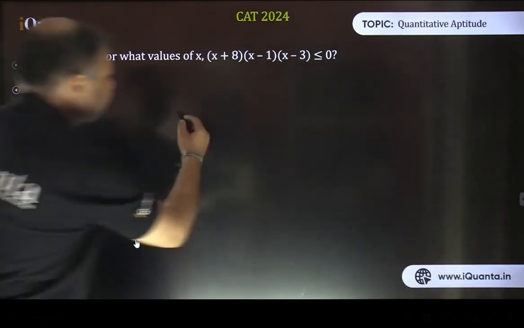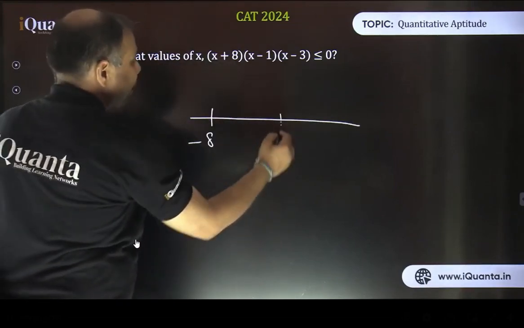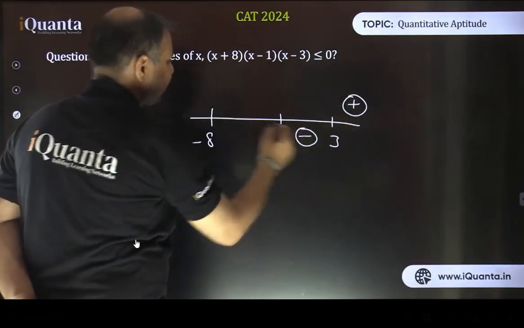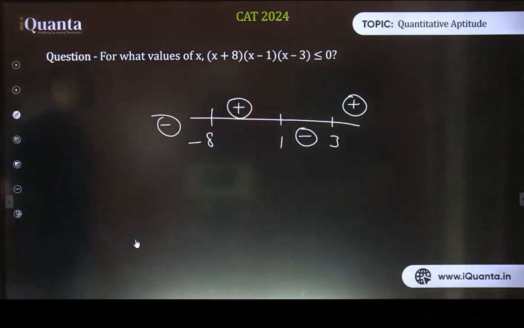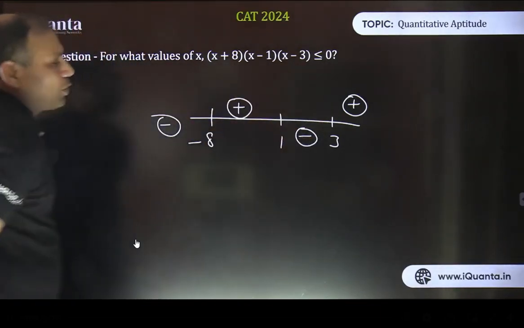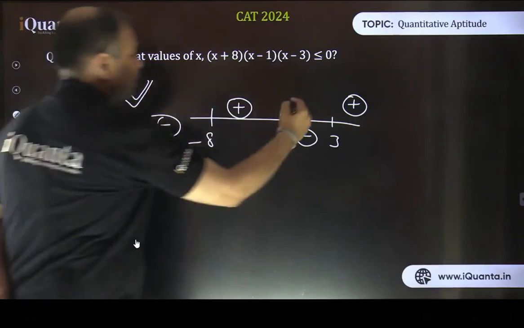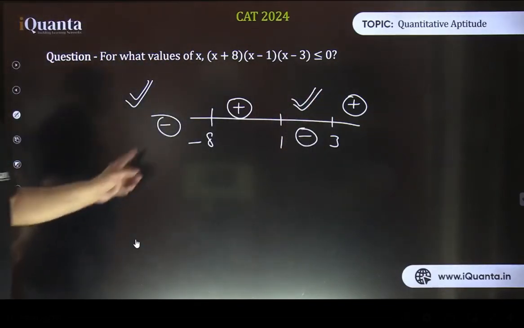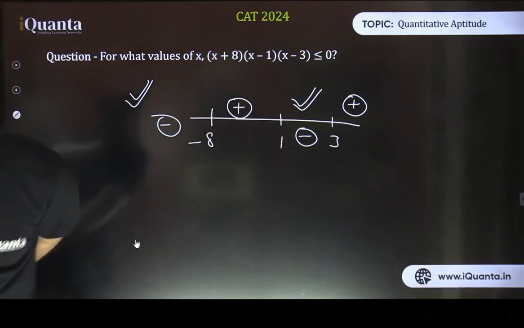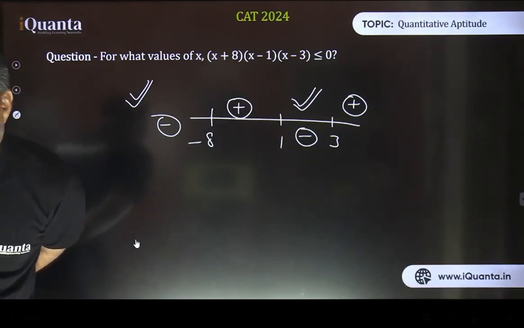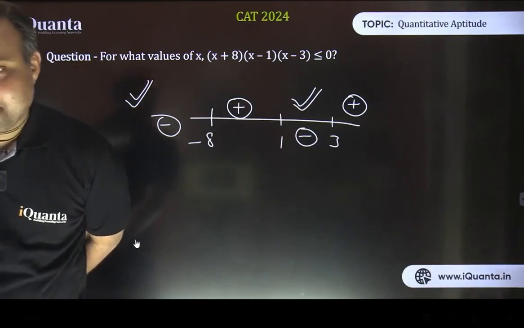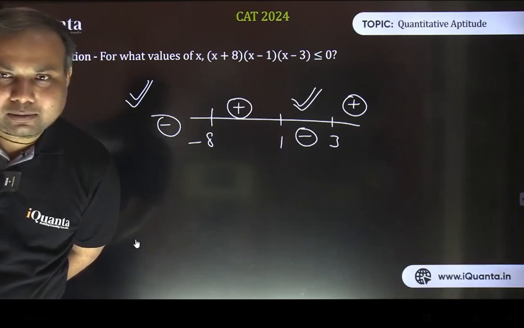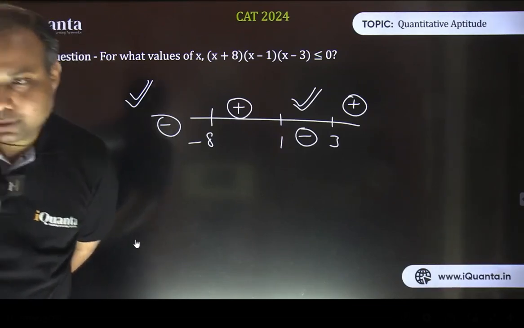Critical points here, it's -8, 1 and 3. And again, if you will check, you will find the same region here. This is positive region, this is negative, positive and negative. And this time we want it to be less than or equal to 0. So these two are the required regions. Fine. So minus infinity to -8, and then 1 to 3. Excellent. Yes, that's true. Most of you are writing it correctly. Fine. I hope it is clear to all of the students who are watching it live right now. Good.